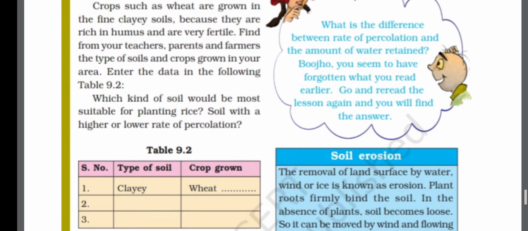So this is all about this chapter, students. I hope you all have understood the chapter, and you can now easily understand the concept of soil profile, what types of soils are present, how they are important for the plants, and what type of plants and what type of crops grow in which type of soil.